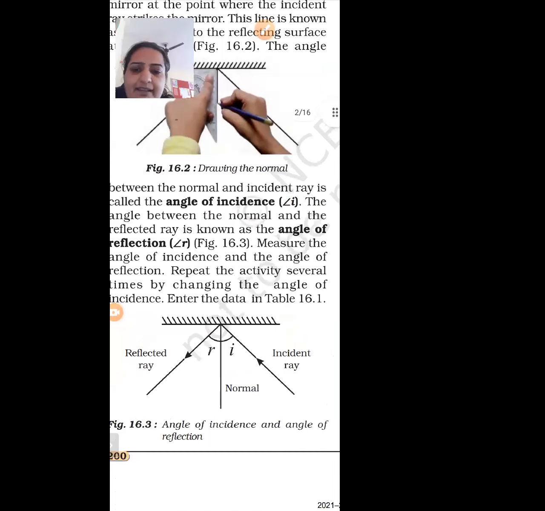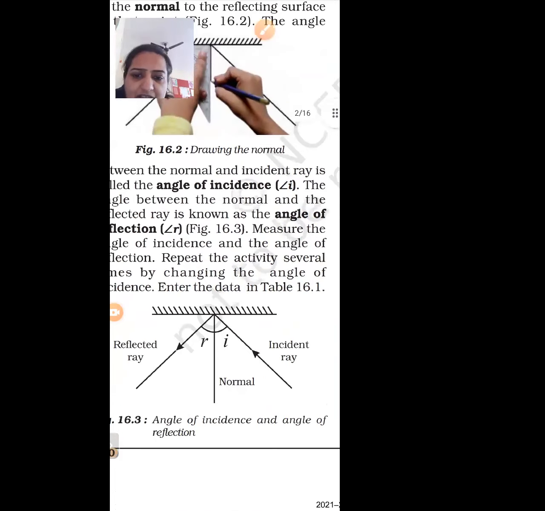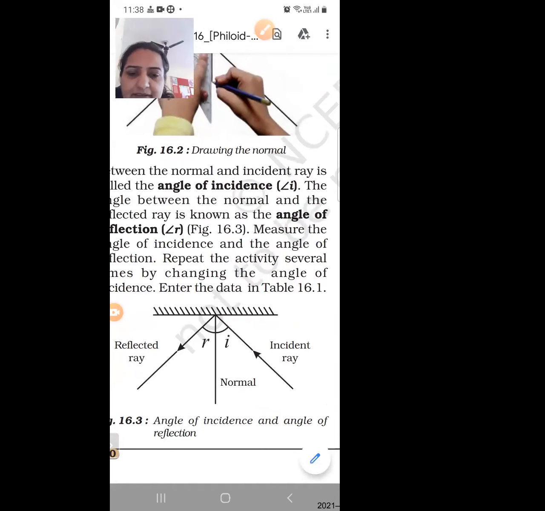So in figure 16.3, it is a plane mirror. It is our plane mirror, and next this is our plane mirror.